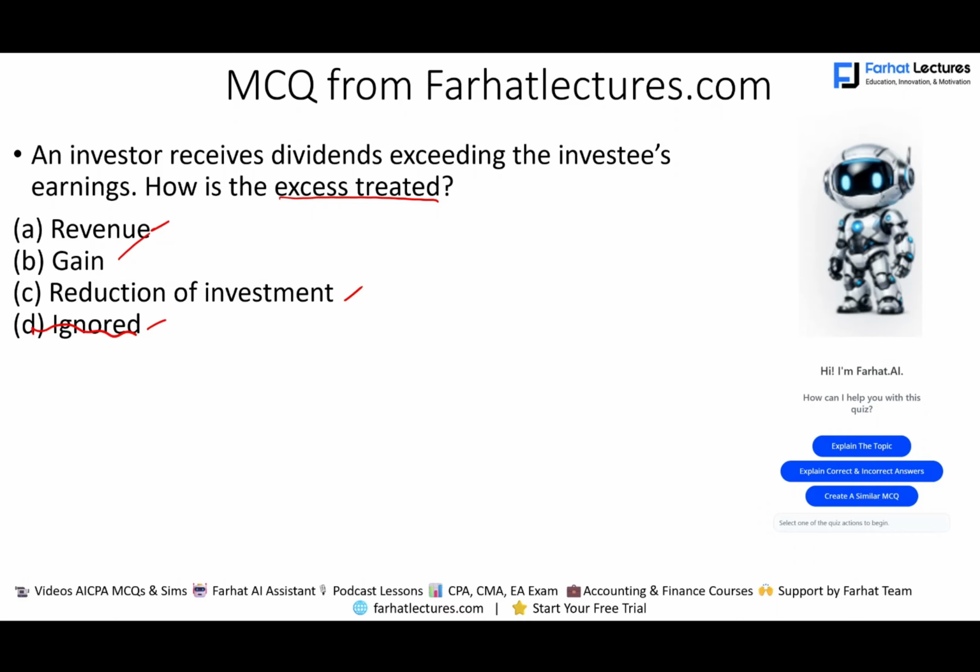Is it a dividend revenue? Well, generally speaking, when we receive dividend, it's dividend revenue. And we can take out the gain because we did not sell anything. The gain is selling, therefore we can take out the B and D. So it's either revenue or reduction of investment. Since this dividend is in excess of the earnings, it's considered a reduction in investment or return of investment. Basically, they are giving you your money back. Why? Because they're giving you cash in excess of the earnings. It means they're giving you your money back.